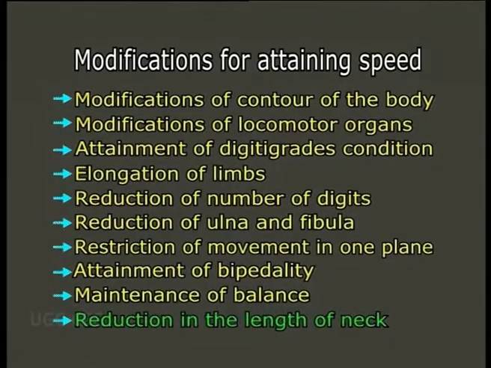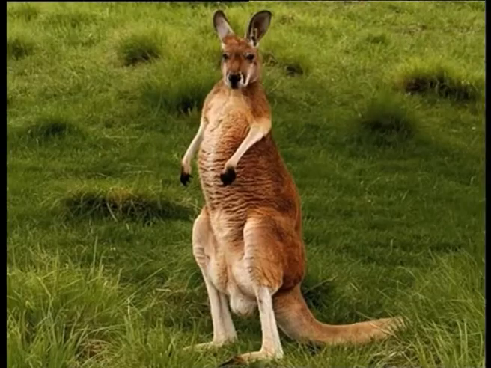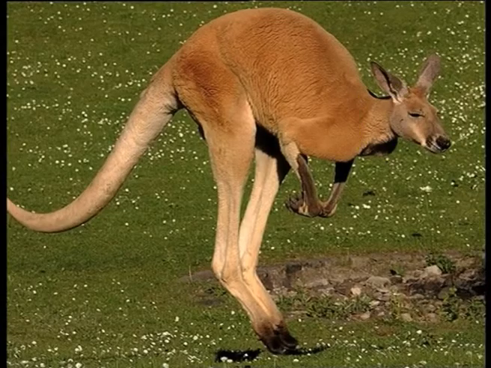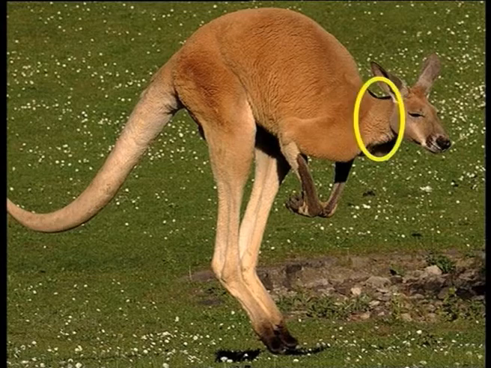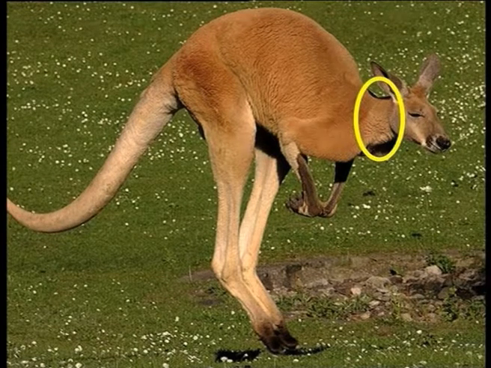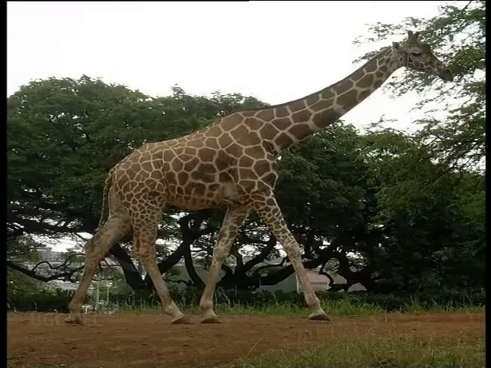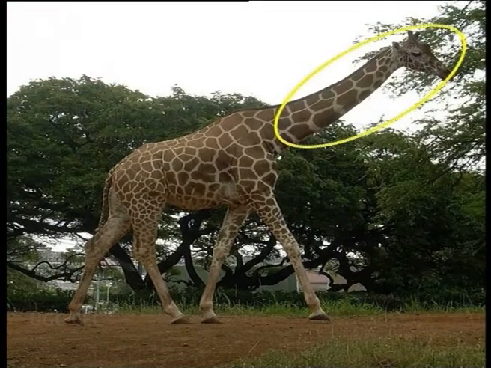Reduction in the length of neck. In bipedal animals, there is always a tendency towards the shortening of the neck to bring the head near to the shoulder. Modifications for food getting. The lengthening of the limbs in cursorial animals takes the head sufficiently away from the ground. So, to get food and drink, the neck and the skull become elongated.